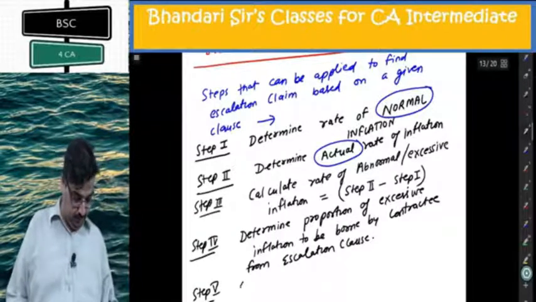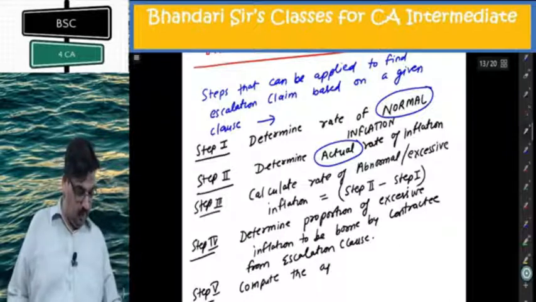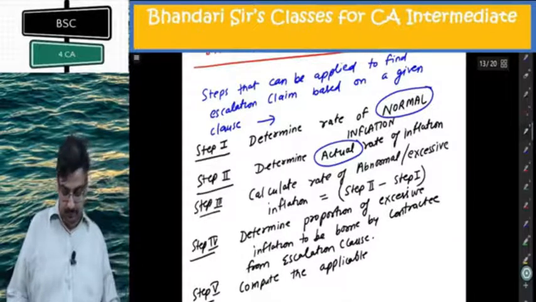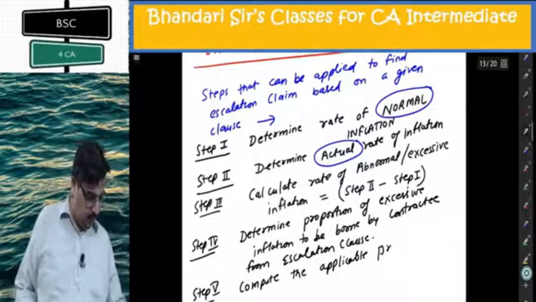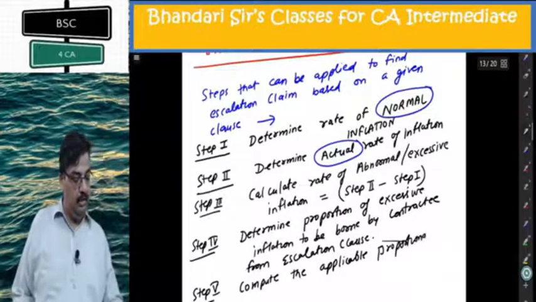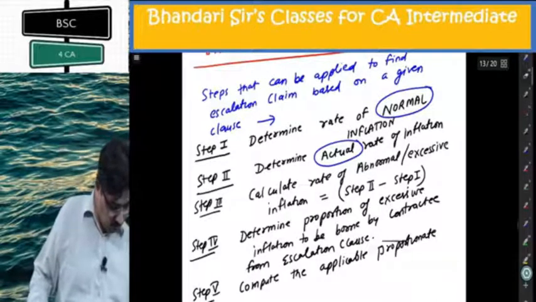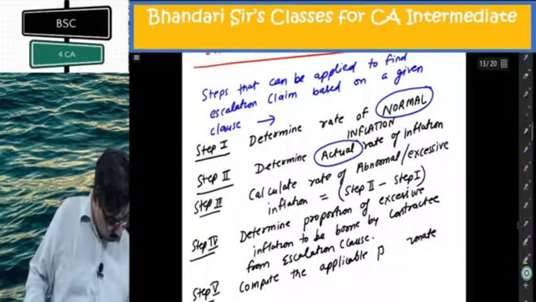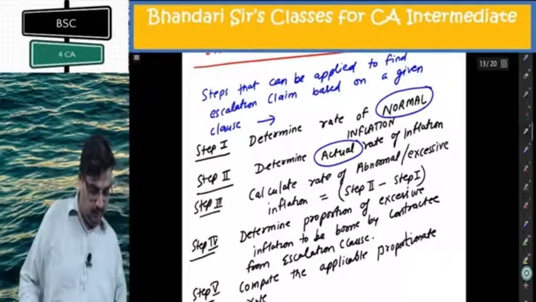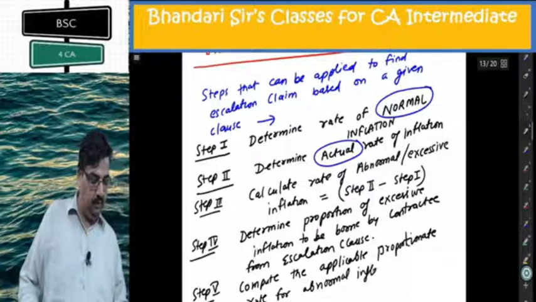Step 5: Compute the applicable proportionate rate for abnormal inflation: step 3 into step 4.